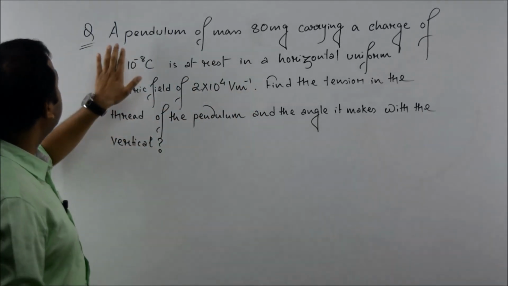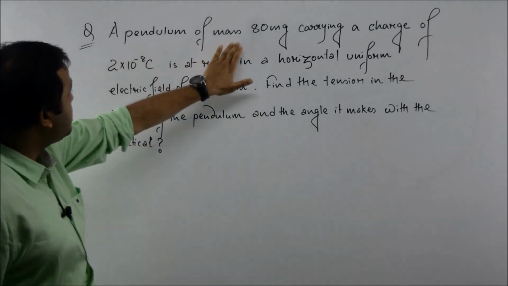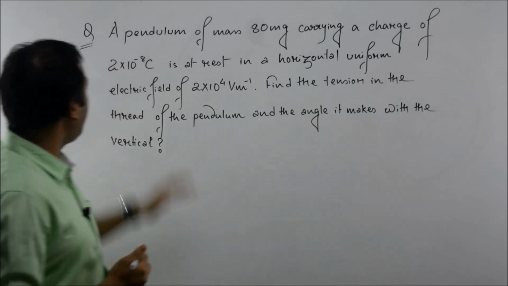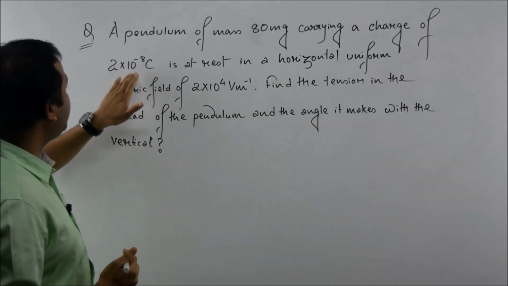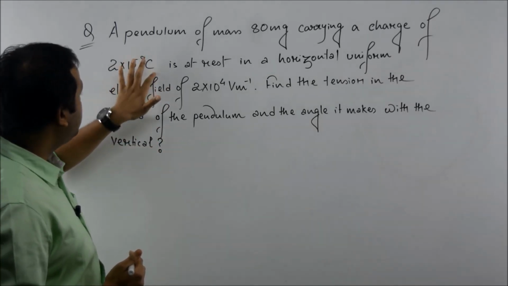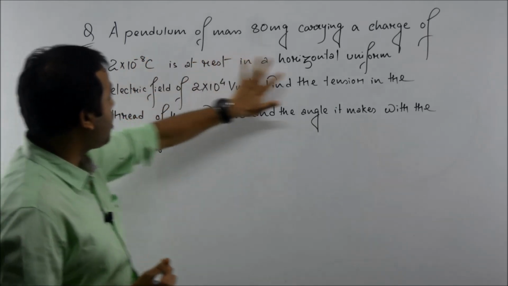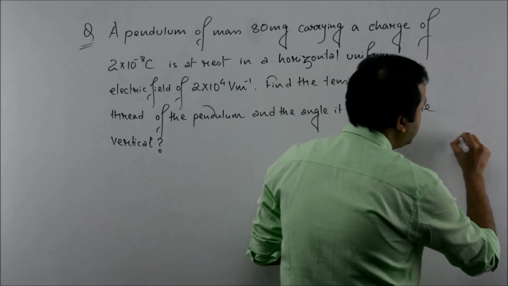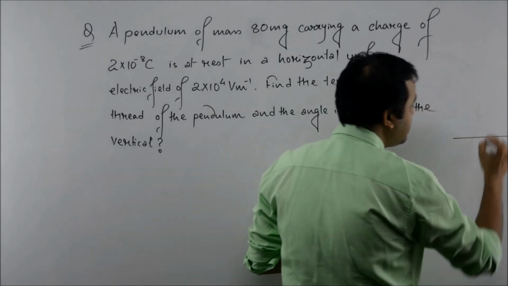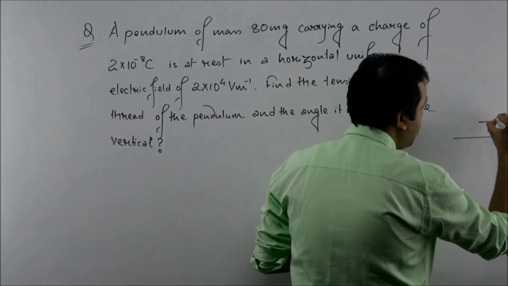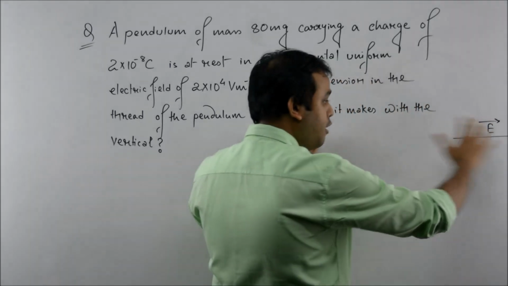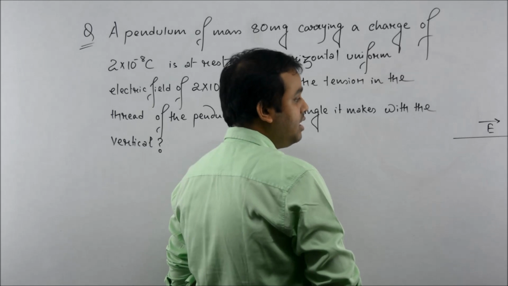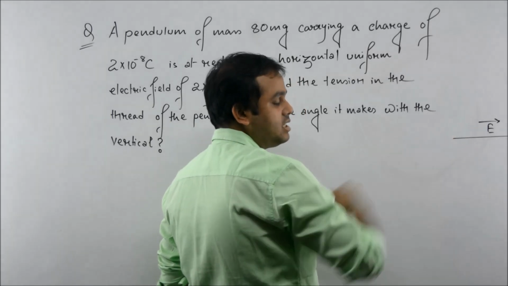Now let us solve one problem. The problem is: a pendulum of mass 800 milligram carrying a charge of 2 multiplied by 10 to the power minus 8 coulomb is at rest in a horizontal uniform electric field. So let us consider that this is a region of uniform electric field along the horizontal direction.